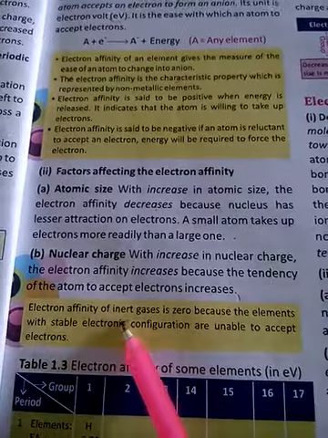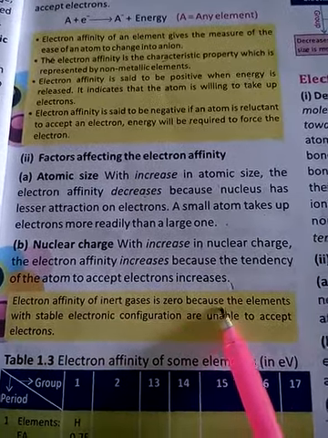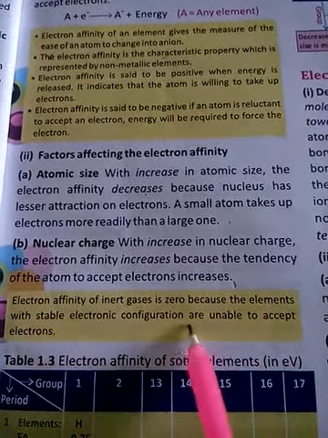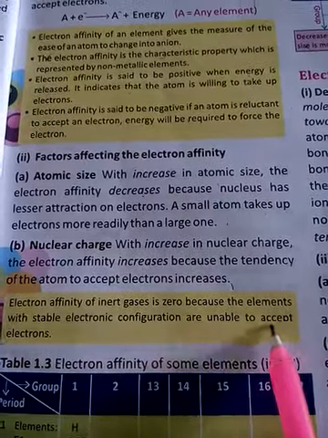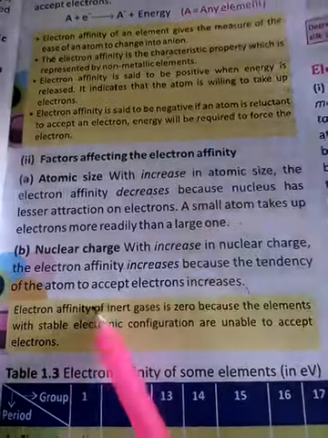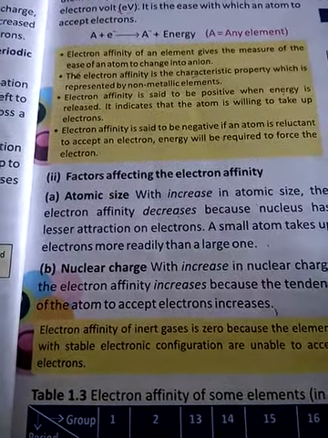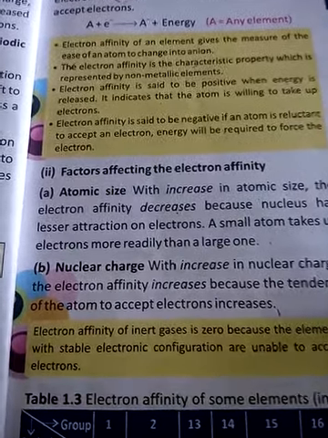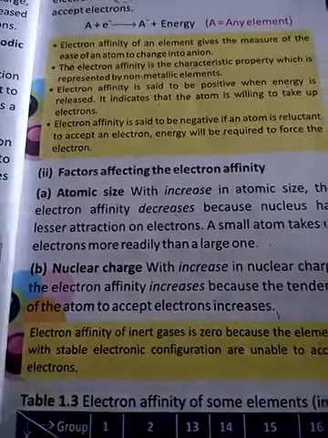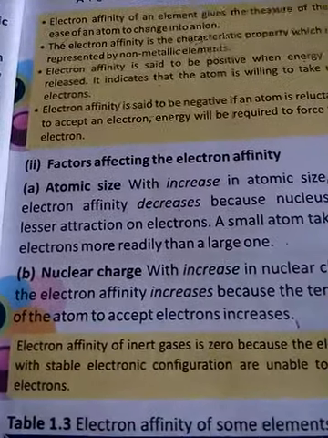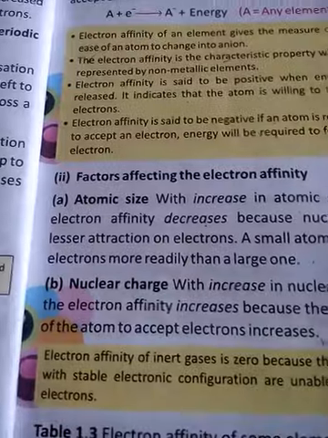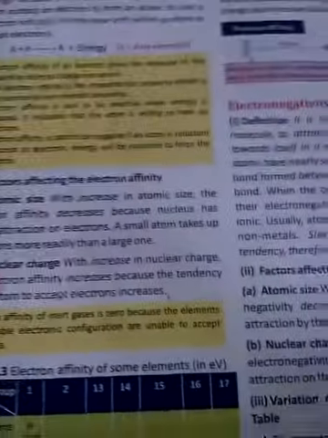Understood? Electron affinity of inert gases is 0 because elements with stable electronic configuration are unable to accept the electron. So the electron affinity of the inert gases, helium, neon, argon, krypton, xenon, radon, they are all inert gases. They are already stable. Now why would they accept an electron? They will not.